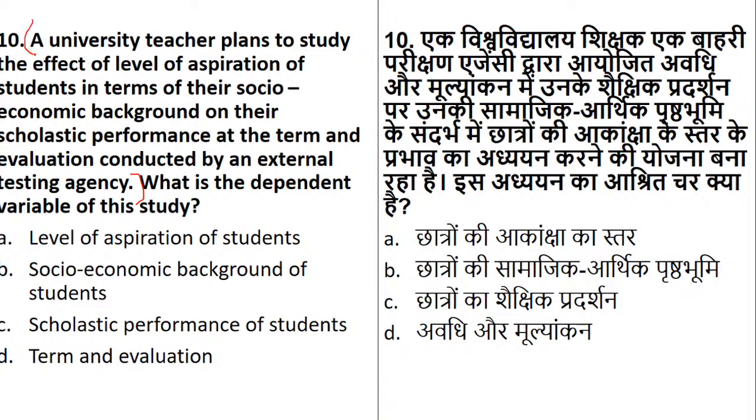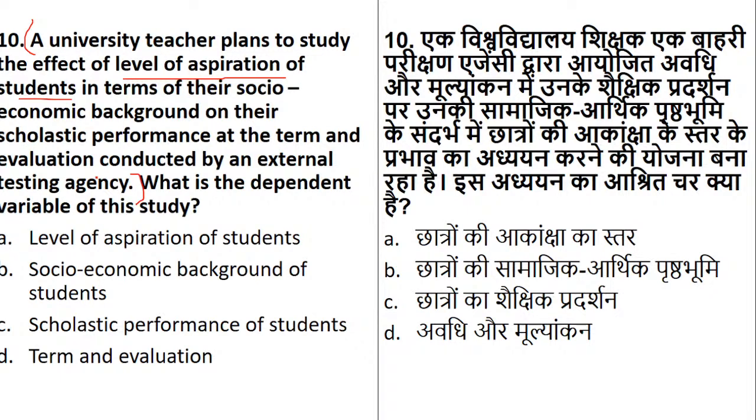The question talks about a university teacher who plans to study the effect of the level of aspiration of the students, in terms of their socio-economic background, on their scholastic performance at the term end evaluation conducted by an external testing agency. The question is entirely confusing, to lead you to a wrong option. So just read what is required.